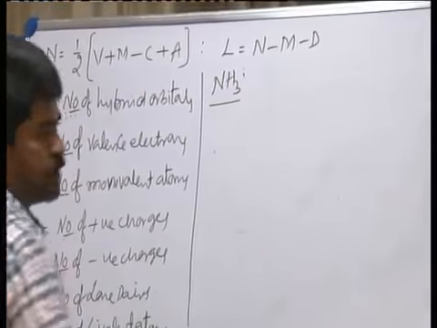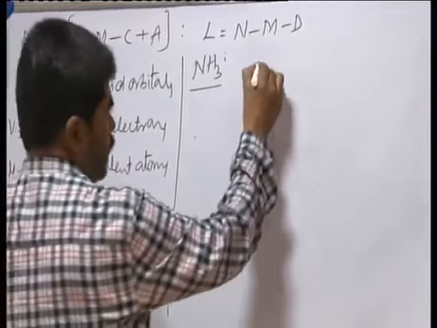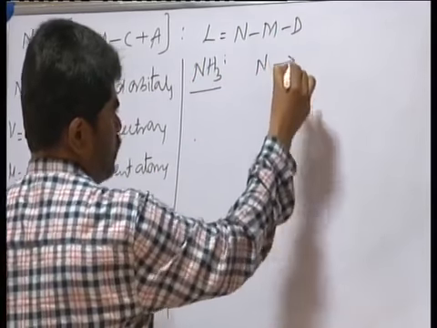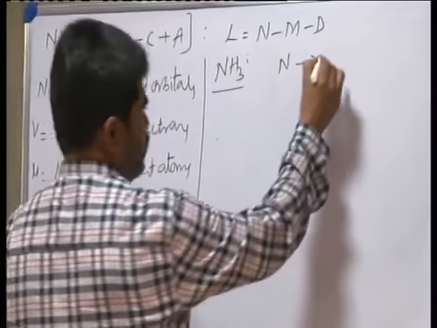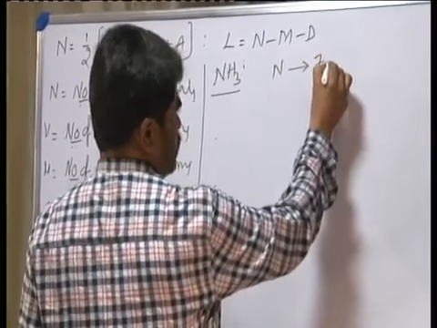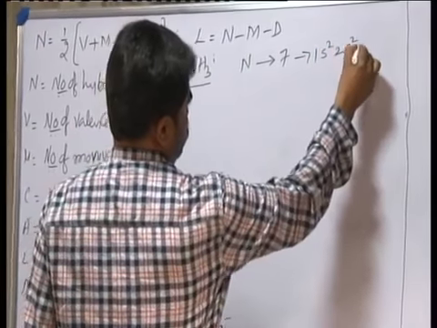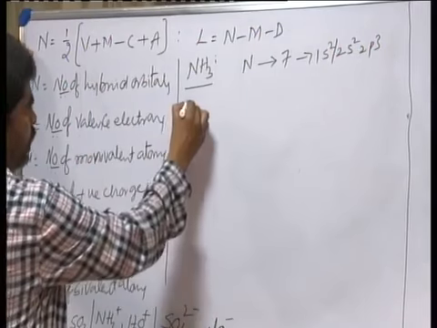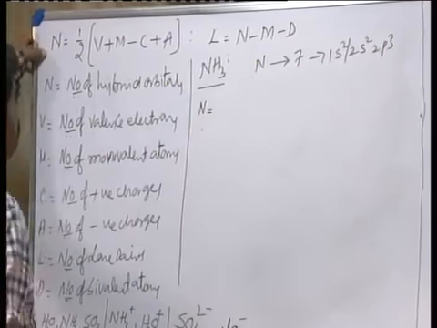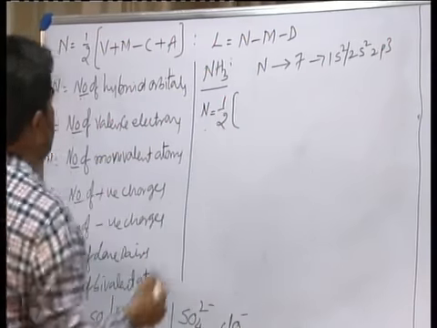In case of ammonia, the central atom is nitrogen. Nitrogen contains 5 valence electrons. Number of valence electrons in nitrogen is 5 because atomic number 7, 1s2, 2s2, 2p3. Apply the formula here. N is equal to half into V.